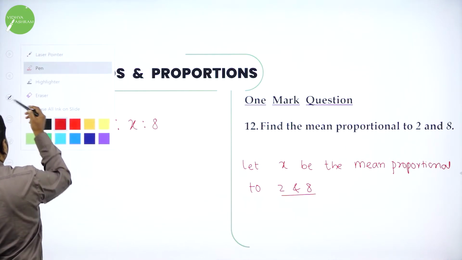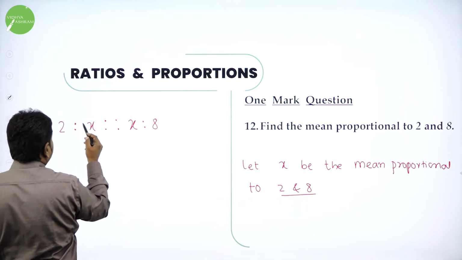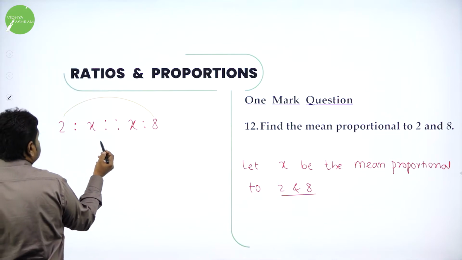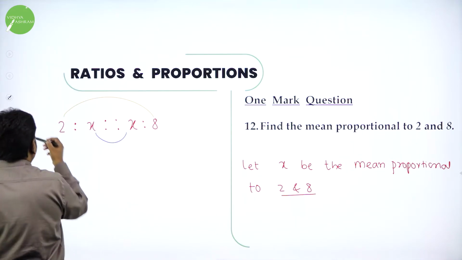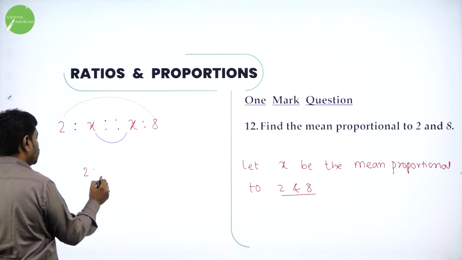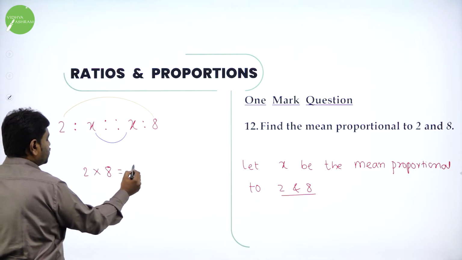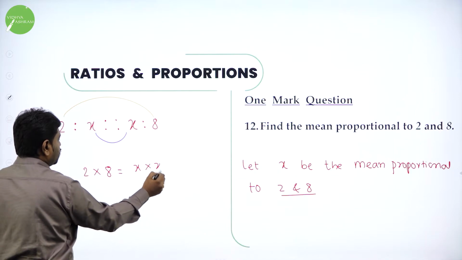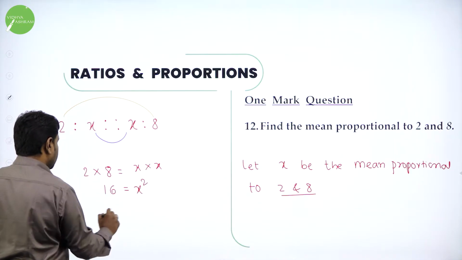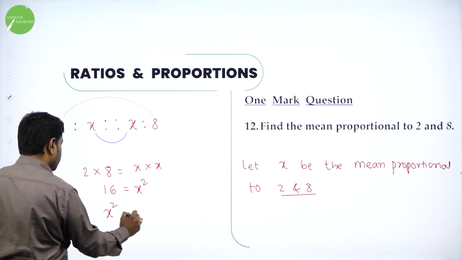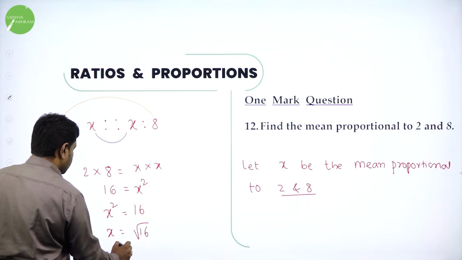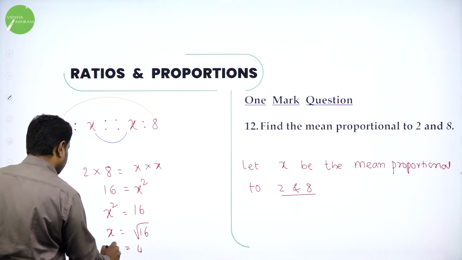Now as usual, for any proportional we have a rule, product of extremes is equal to what? Product of means. So we'll take it, 2 into 8 is equal to x into x. 2 into 8 is 16, which is equal to x square. So we got x square is 16, and x is root 16, plus or minus. So you can take the positive value, x is equal to 4.